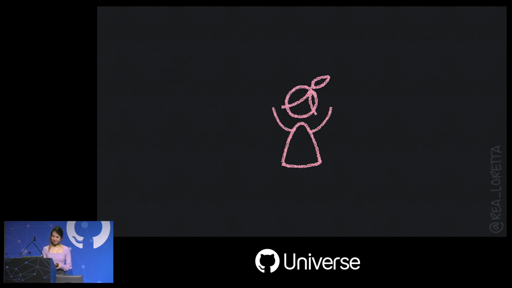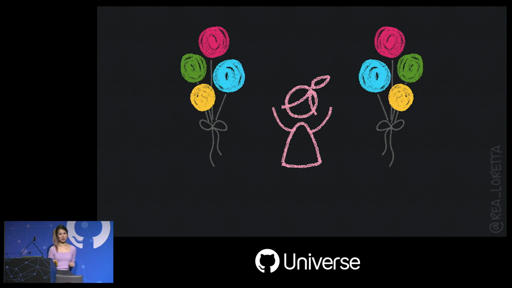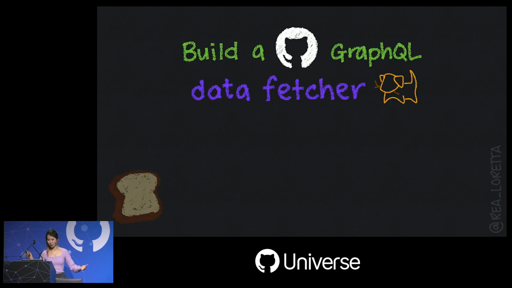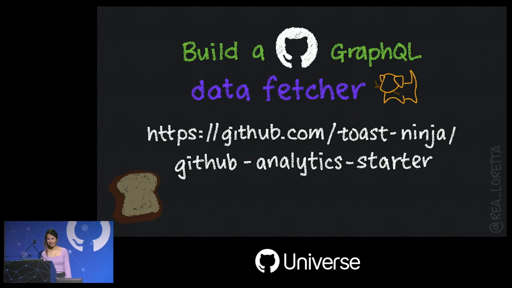And cool, that's it. That was a lot of stuff, a lot of learnings that we just went through. Give yourself a pat on the back if you're still with me, high five. And go build your own GitHub data fetcher. Here's the link to the open source library. It's a work in progress and currently contains starter code. You can use it as a one-off script to pull data for your org and get it as a JSON file. We'll be adding to it more as we build more. So, feel free to send in some pull requests.